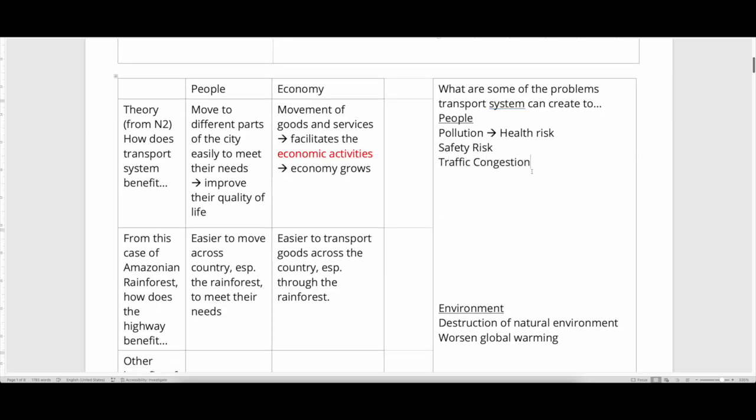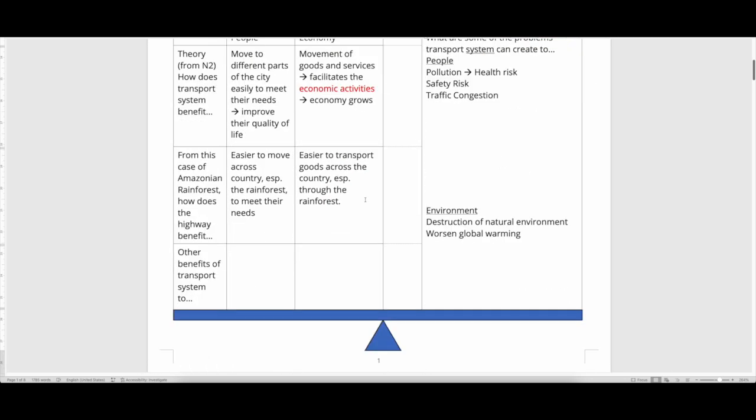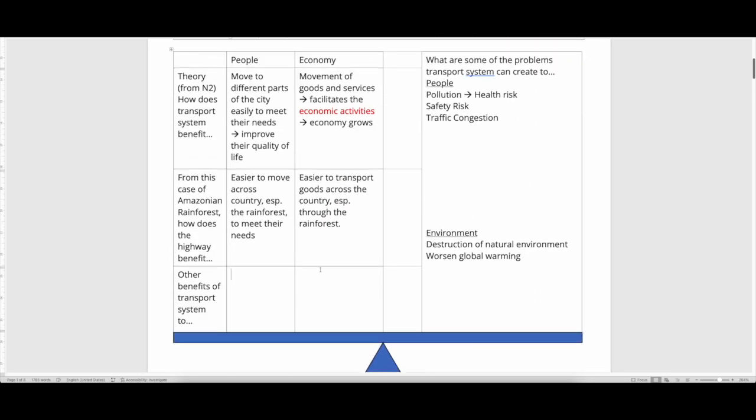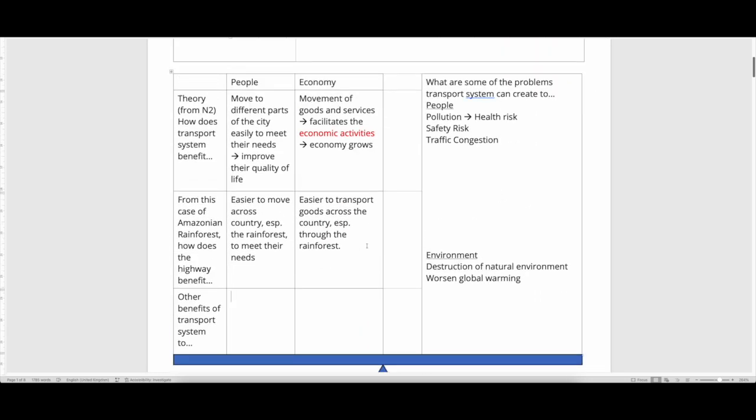Okay, now of course there are some benefits that were mentioned just now. There's also the idea that if you have a well-designed system, it helps especially people who cannot move too much, like those with physical disabilities or the elderly.